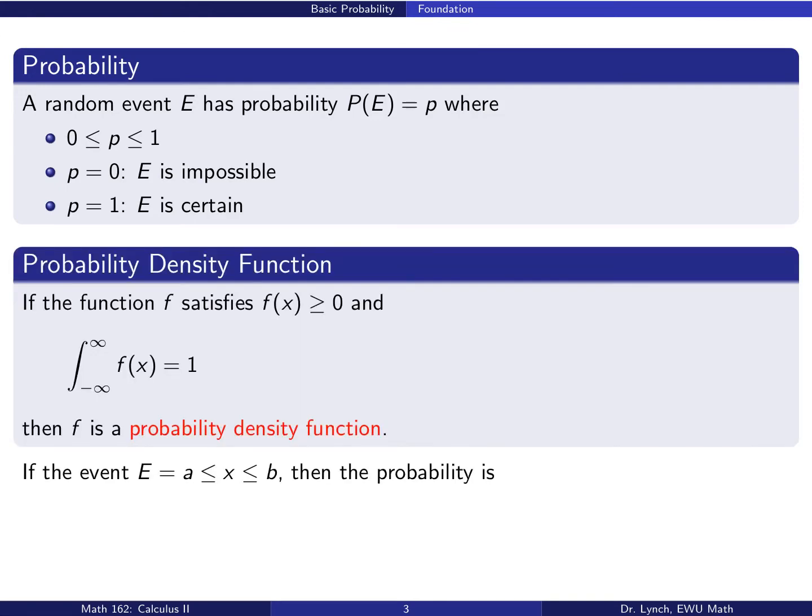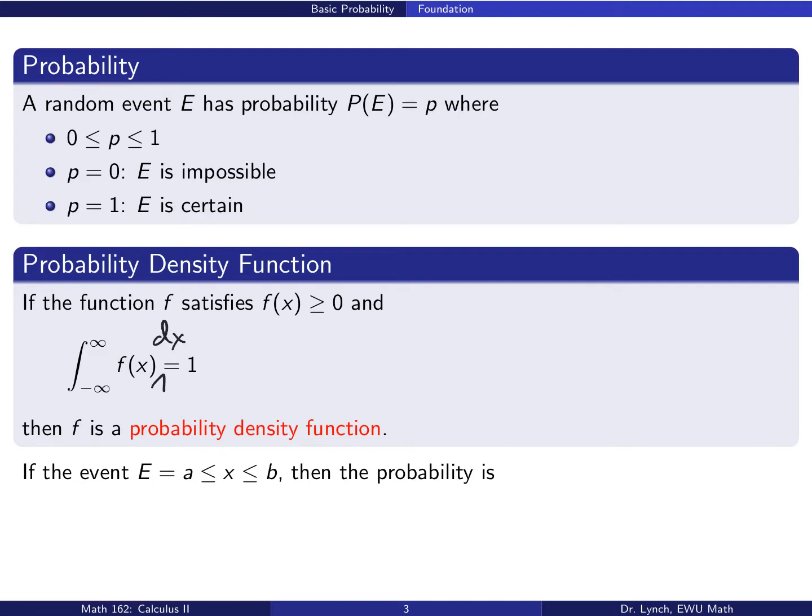Okay, so let's talk about a density function from a continuous distribution. If the function is non-negative and it has integral 1, there should be a dx here, we say that that function is a probability density function.